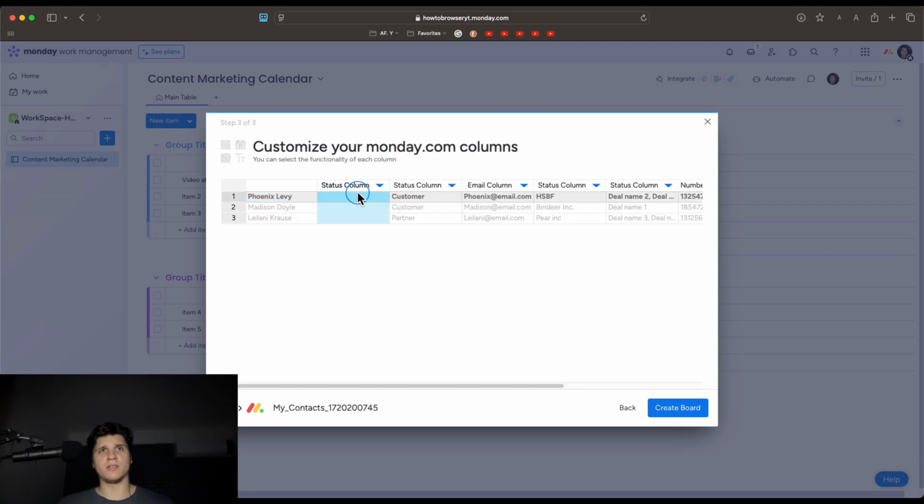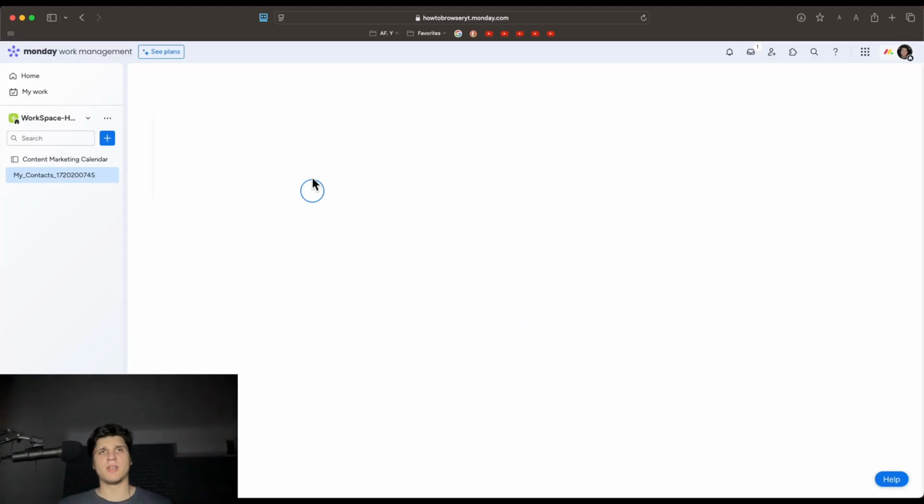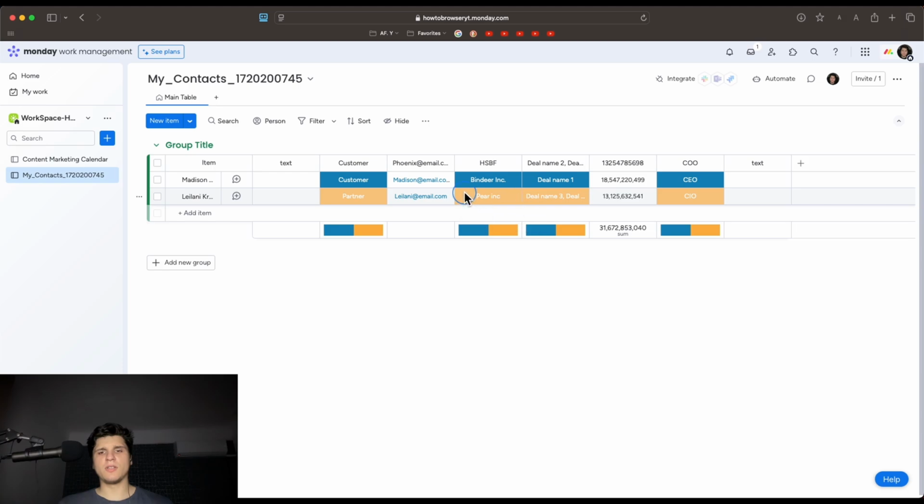Here text status, you have this text column. Here you can have a status column, email, whatever you want. You can customize that part and then create a board, right? So it's very easy to import data on Monday.com.